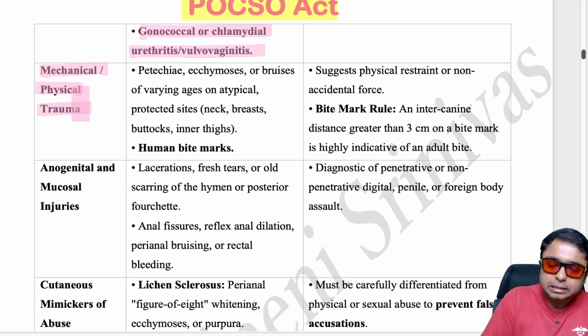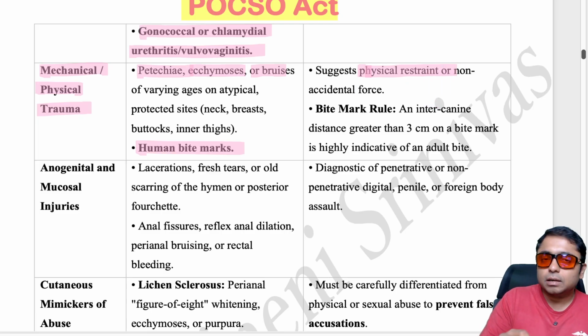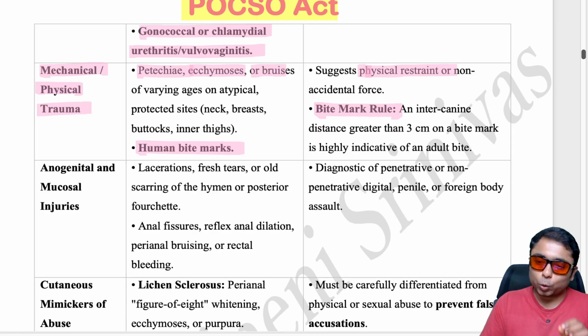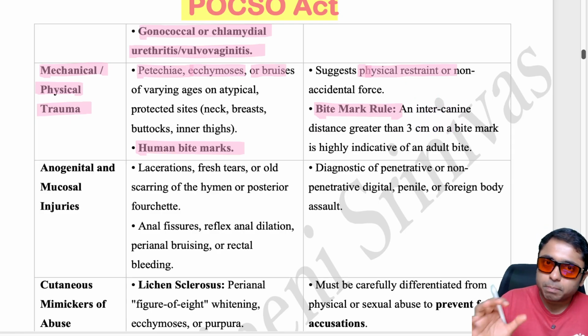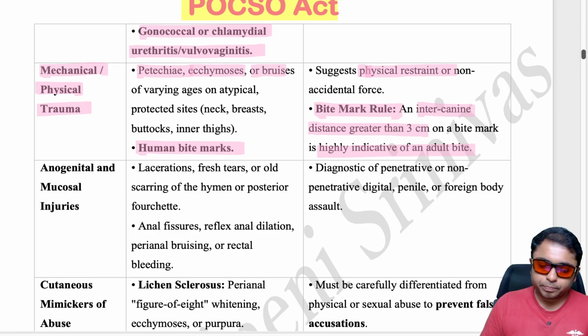If there are mechanical or physical trauma findings, such as petechiae, ecchymosis, bruises over the body, and also human bite marks, these are very suggestive of physical restraint or non-accidental force. These findings are definitely not due to an accident. There is a rule called the bite mark rule. What does it say? If there is a bite mark and the inter-canine distance is greater than 3 centimeters, it is highly indicative of an adult bite.